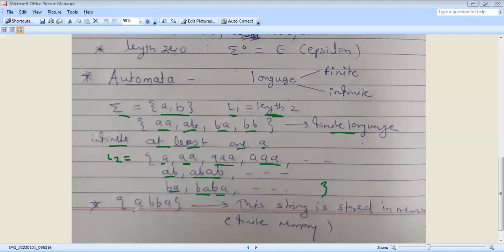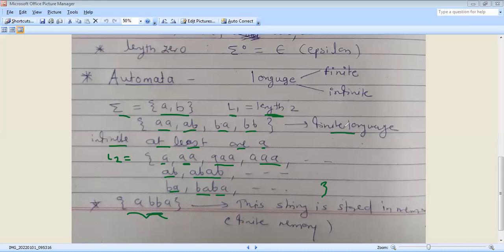Finite or infinite languages are there. Next, suppose the string is ABBA. If you check this string, in which memory is it stored, finite memory or infinite memory? We have to check in the finite language.